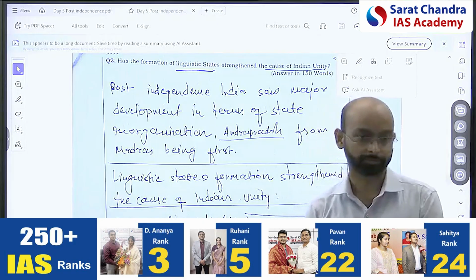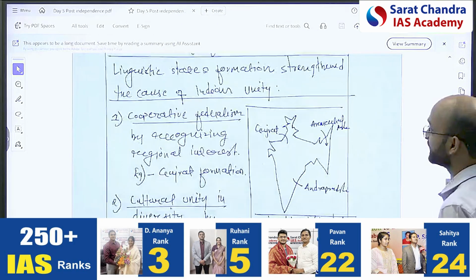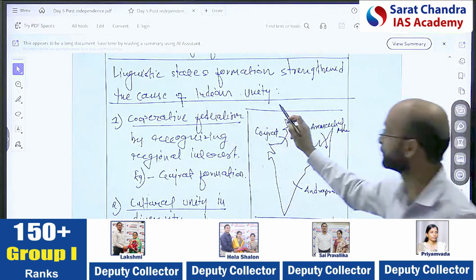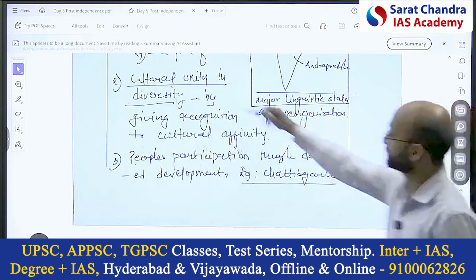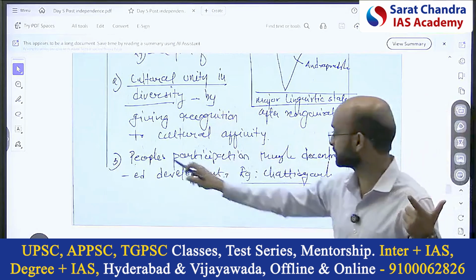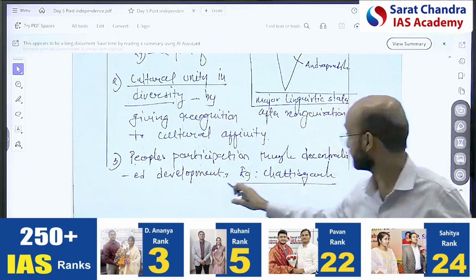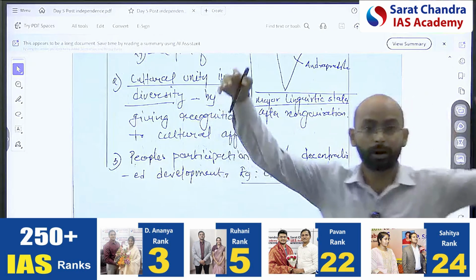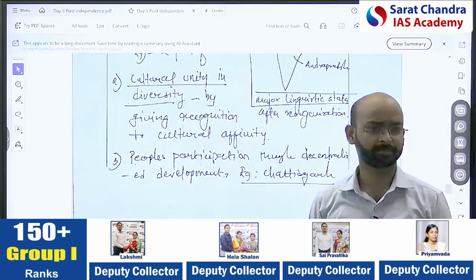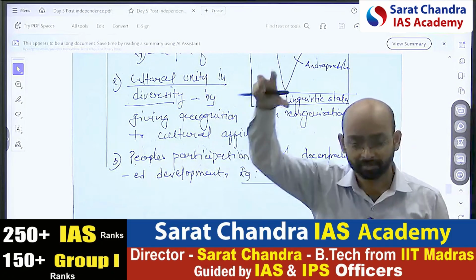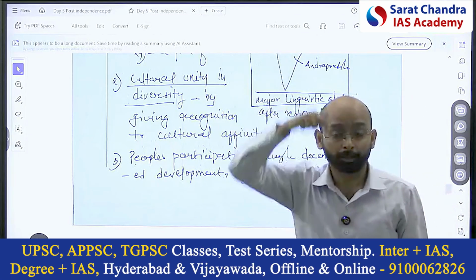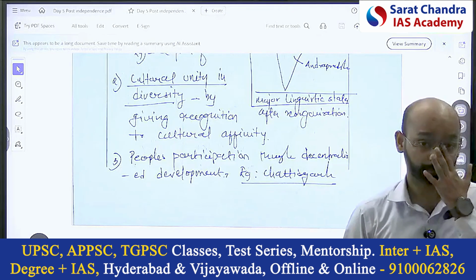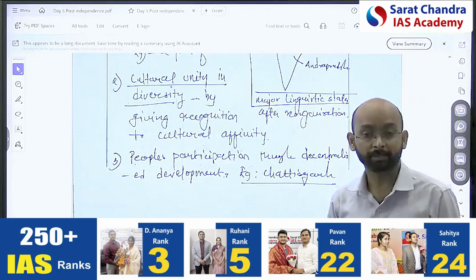You need a certain population also, right? So linguistic states formation strengthens the cause of Indian unity. For example, cooperative federalism, like the more states, cooperation among them. Cultural unity in diversity, because you are recognizing the culture, so the cultural dimension. Then people participation, decentralized development. You are administrating huge Madras state versus administrating Andhra Pradesh and Madras separately. So people participation in the development will increase, because more people can participate in the smaller state.